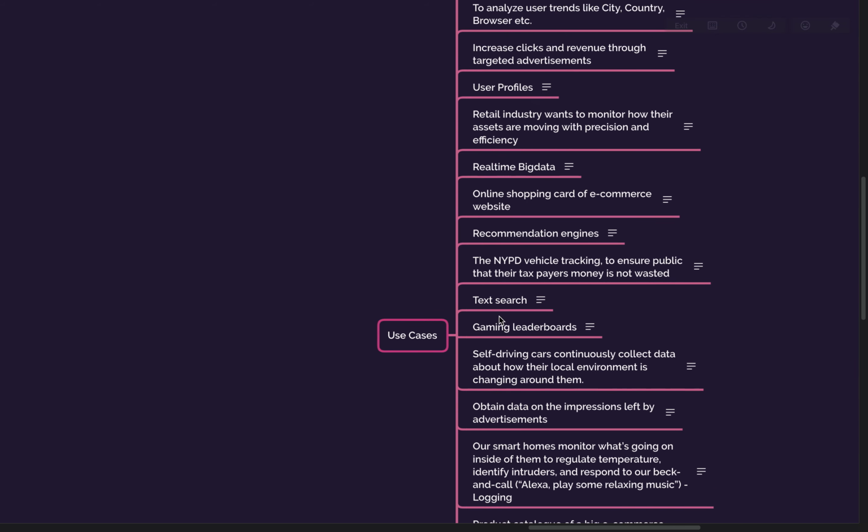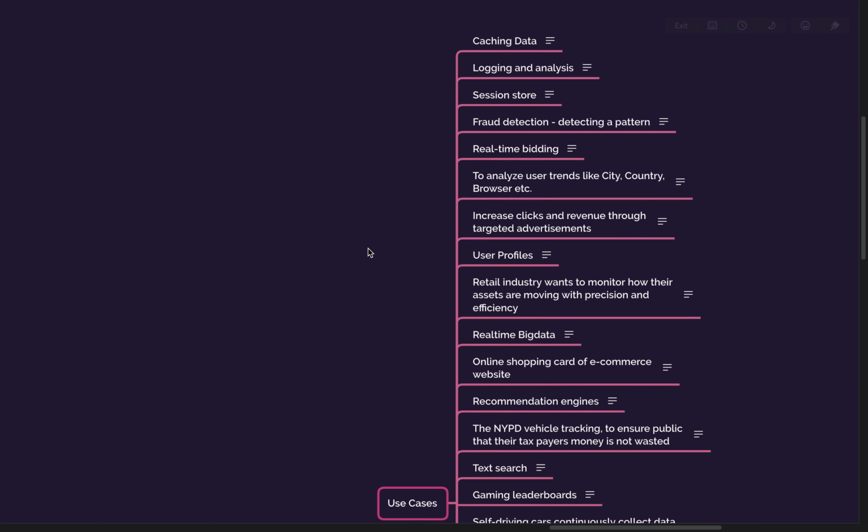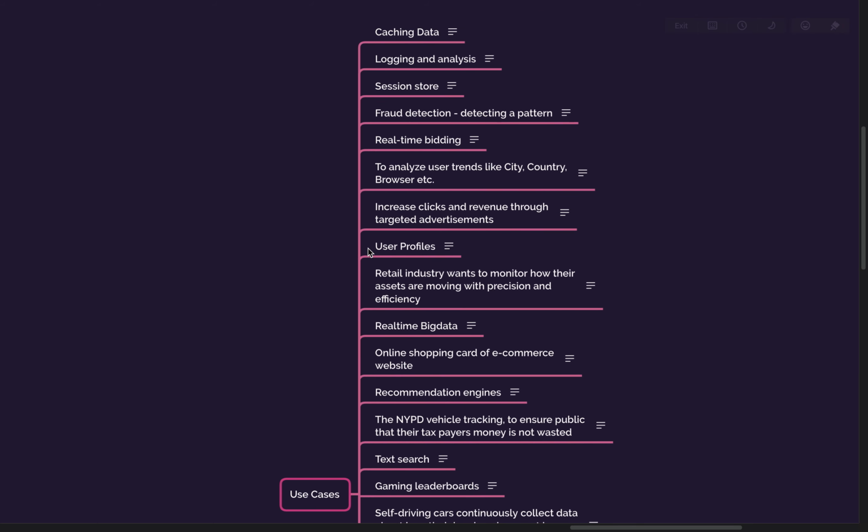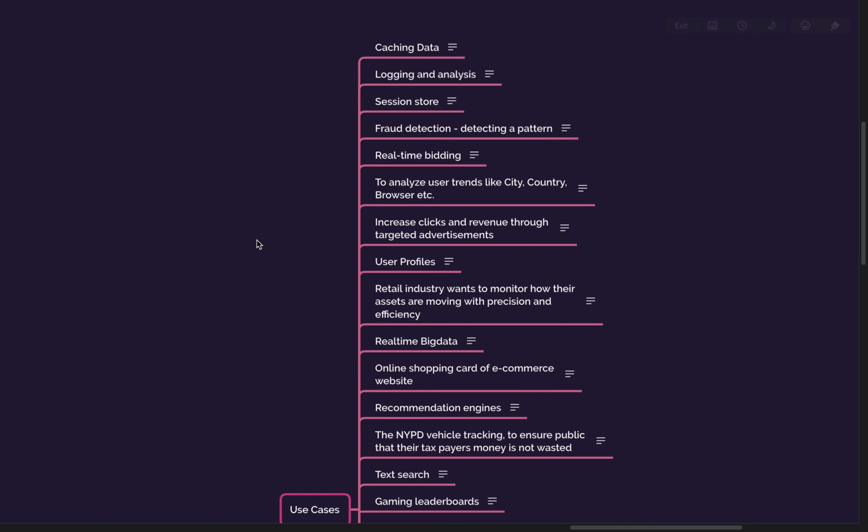So we need to come up as a team together with what database we should use for each of these use cases. So one of the most common use cases for any team is caching data. So let me know which database you will prefer.